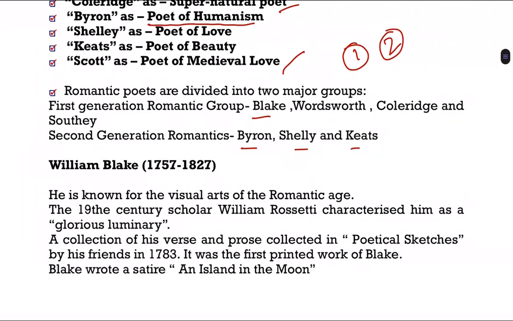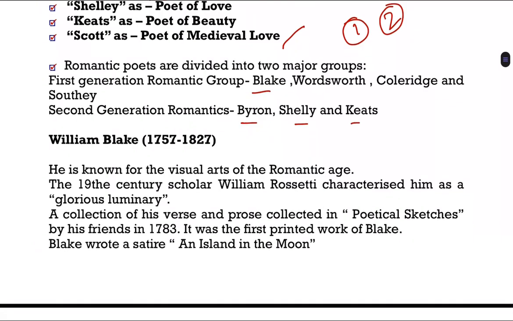right? And in the second part of that video, we will see the details of William Blake's poems, right? So in that video, we will just have an introduction about William Blake. So we know that William Blake's tenure, if you see, is 1757 to 1827, and he is known for the visual arts of Romantic age. So who is known for visual arts of Romantic age?